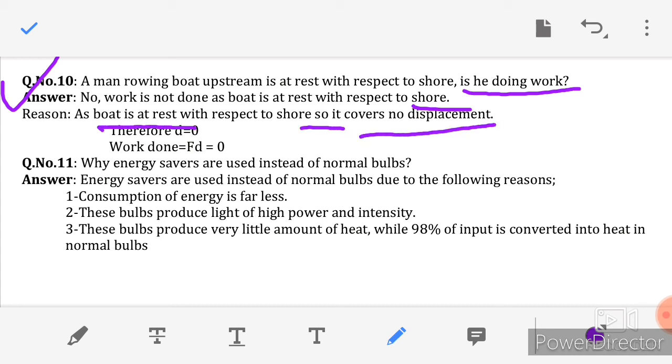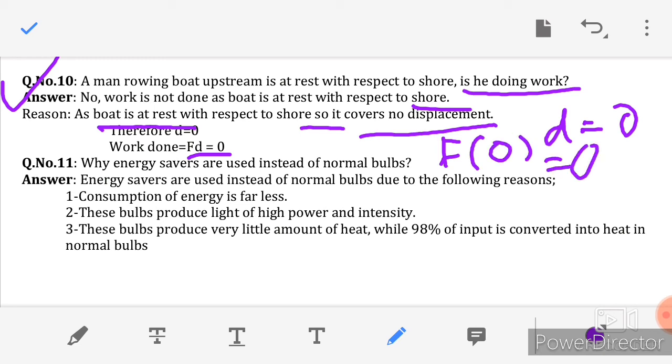The reason is, the boat covered no displacement, meaning d is equal to 0. Therefore, work done is equal to force into displacement, F dot d. F is given and d is 0, so we get 0. So this is the answer of question number 10.